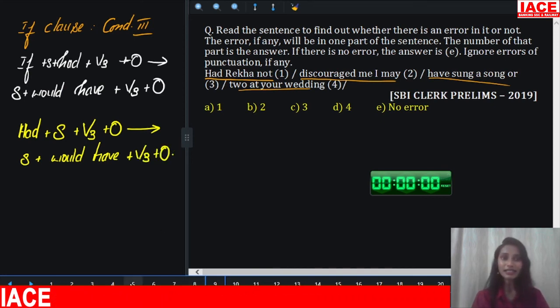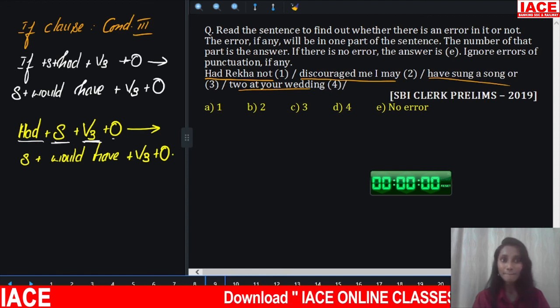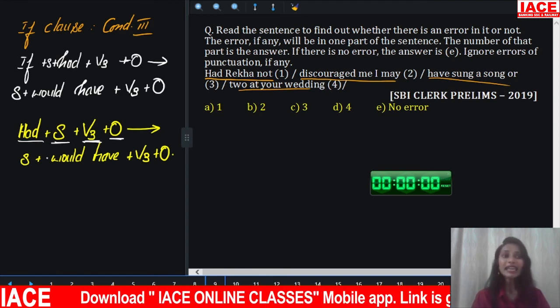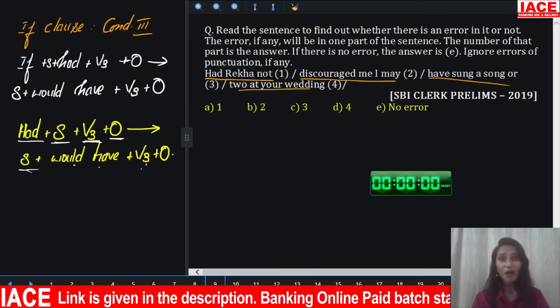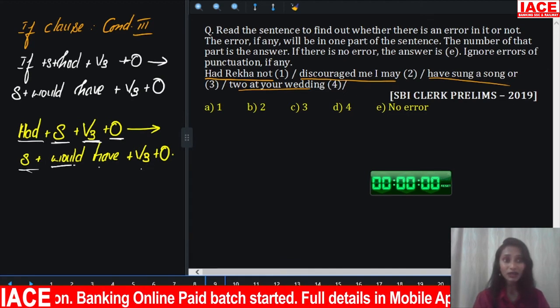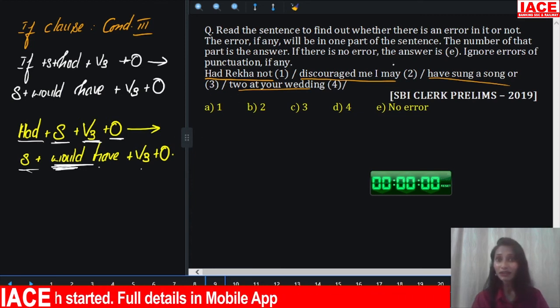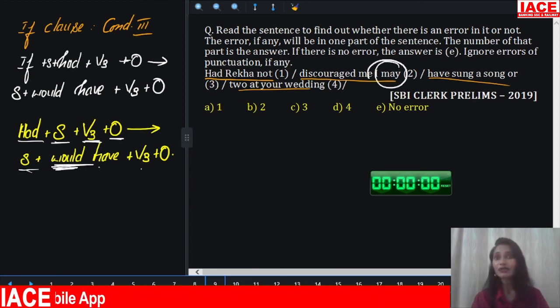Look at the given sentence. Had Rekha not discouraged me, I may have sung a song or two at your wedding. Here what we require is a past form, but what we have here is a present form. Here I may is there, that is incorrect.